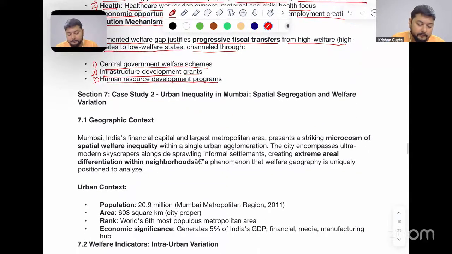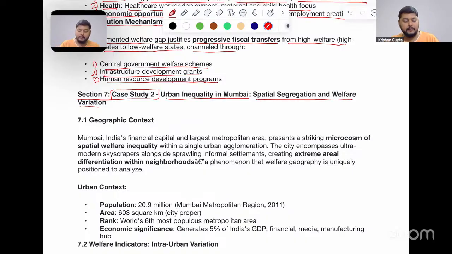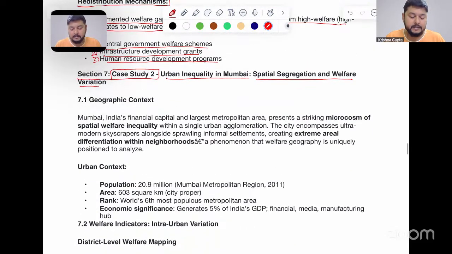Okay. Now we have case study two, that is urban inequality in Mumbai, spatial segregation and welfare variation. I will be looking at certain important points of this case study so that we understand the basic foundation of the urban inequality in Mumbai. Mumbai, a city comprising 3 to 4 districts, is also facing this inequality issue.